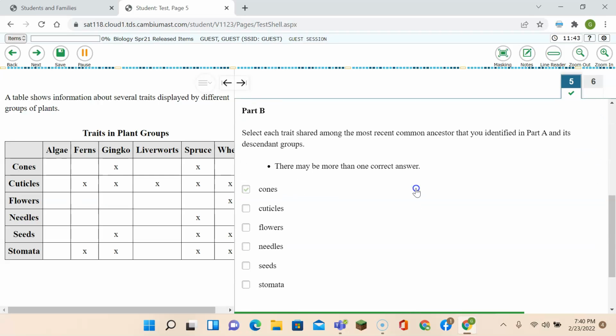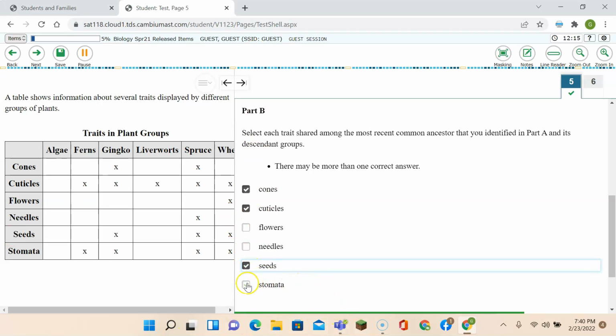In part B, select each trait shared among the most recent common ancestor that you identified in part A and its descendant groups. There may be more than one answer. So my ginkgo shares cones with the spruce. Ginkgo shares cuticles with the spruce. Ginkgo shares seeds with the spruce. And ginkgo shares stomata with the spruce.